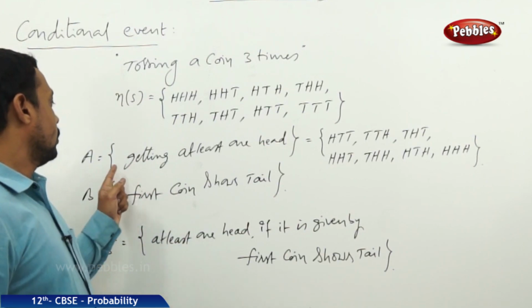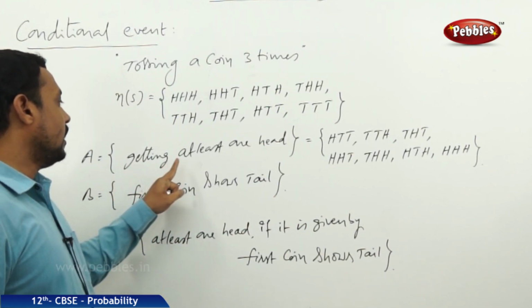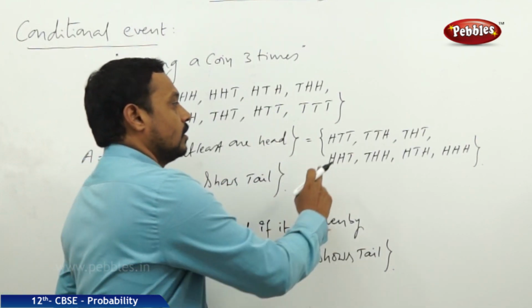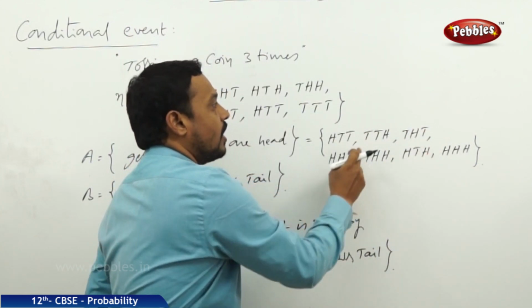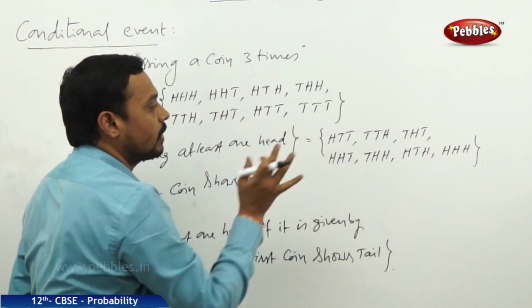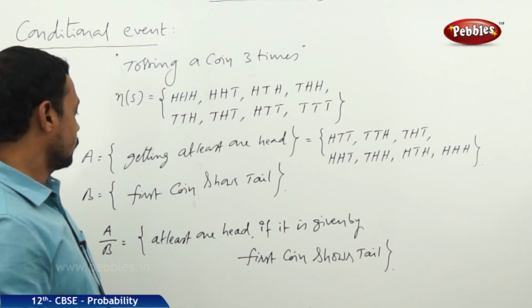See, now the event of getting at least one head. Here these are the favorable cases from the total number of outcomes.